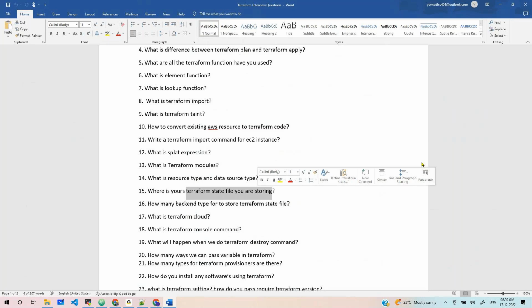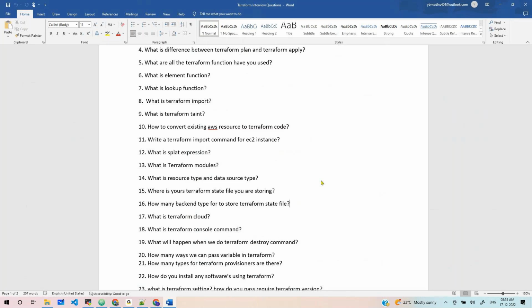If you are using S3, how do you maintain locking? By default, will S3 give the locking feature or not? That is the next question they will ask. Will the state file locking feature be available if you are using the S3 backend? No, we need to add a DynamoDB table to get the locking in place. Exactly, correct.